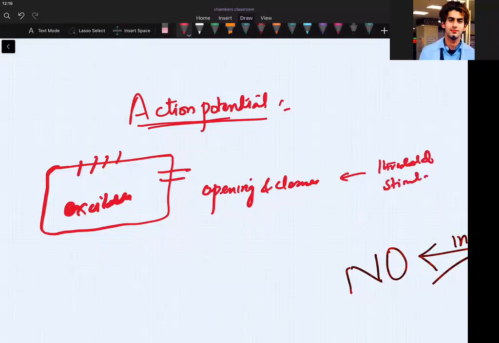Now this action potential in a cardiac muscle is of two types. This is how I can explain it easily. This action potential, which is the sequence of changes happening in the membrane potential in an excitable cell because of the opening and closure of the channels, is of two types.